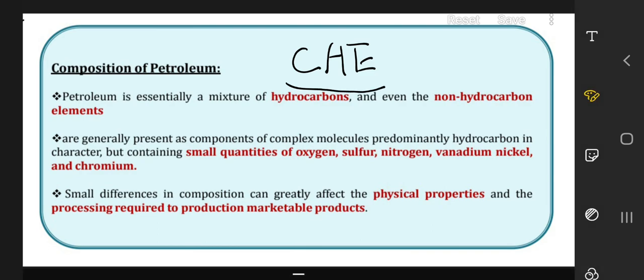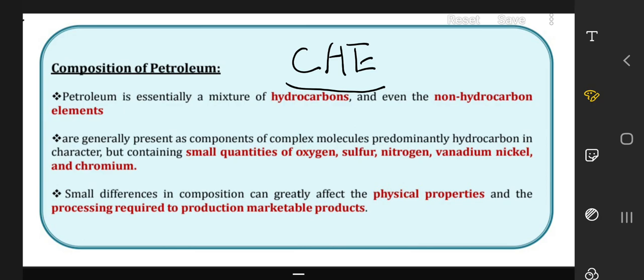In the last video we have seen various refineries in India. In this video we are going to see the composition of petroleum, what the raw materials are, and what different types of petroleum are present in a refinery. So, composition of petroleum.